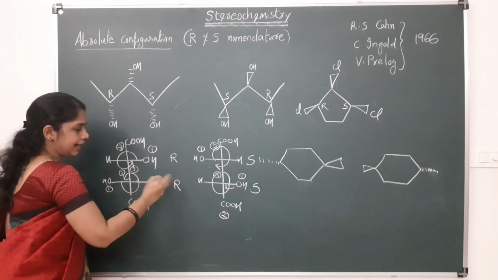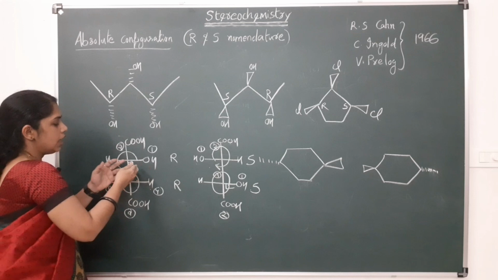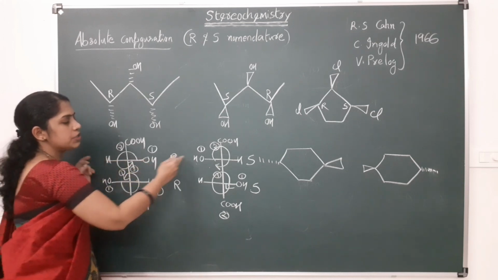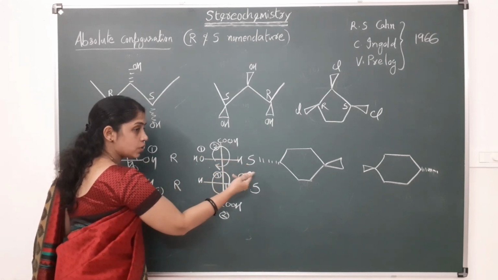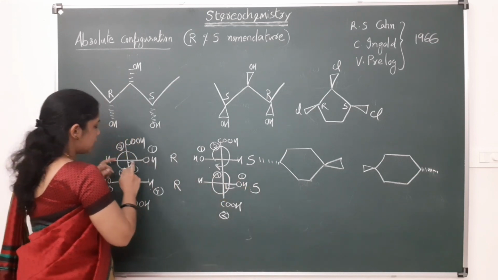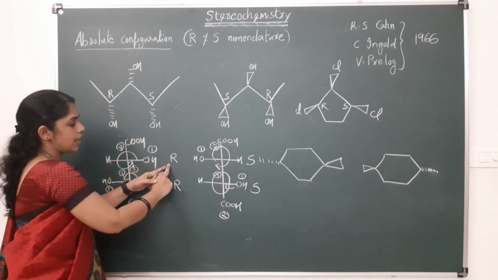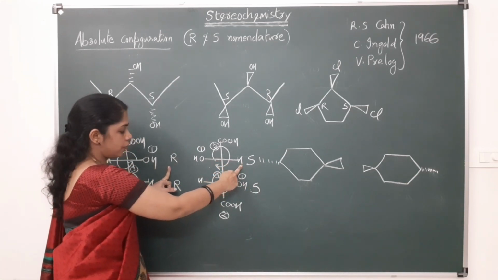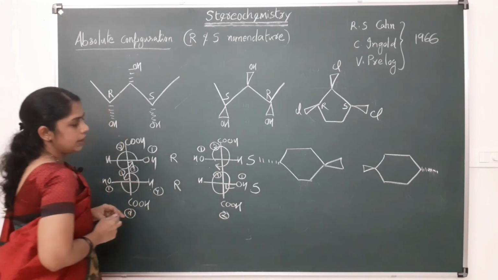So these are enantiomers. In the case of enantiomers, if one has the R configuration, the other will have the S configuration, the reverse of that. Okay, so this is a mirror image of this molecule. So this is having R, so this will get S configuration. Here R and here S.